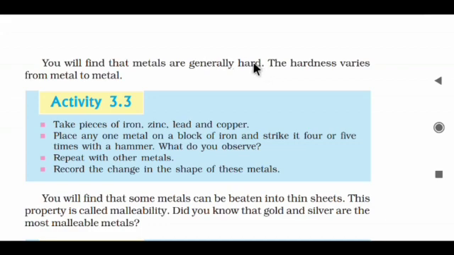It is the second property. The first property is metallic luster. Write it down in your book. The first property is metallic luster and the second property is that it is very hard. The hardness varies from metal to metal. Yes, it's possible some metals are harder than others and some are softer than others. But in general, we can say that metals are generally hard.